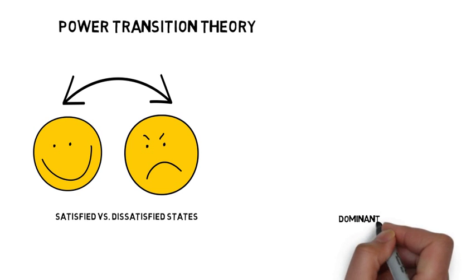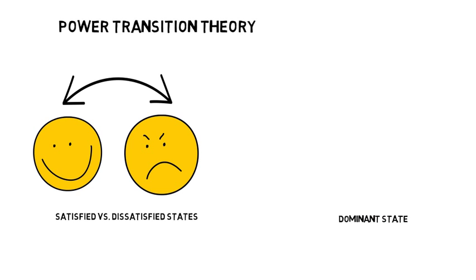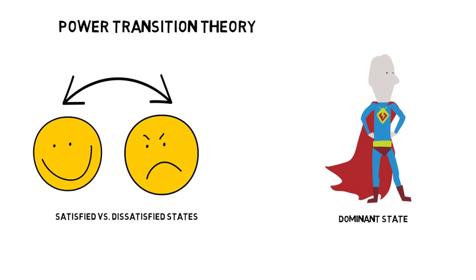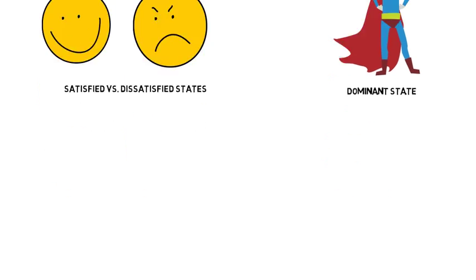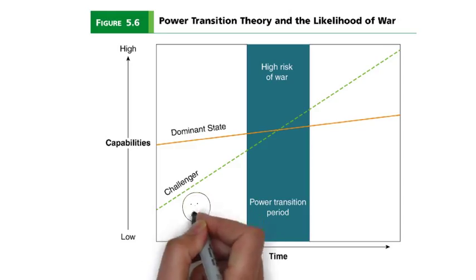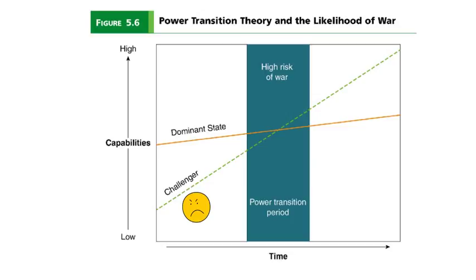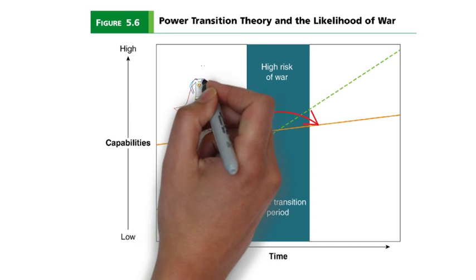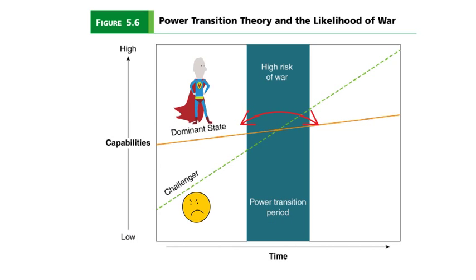Second, instead of operating in an anarchic world, the rules of the international system are largely dictated by the dominant state and other satisfied states that support it. Following from these assumptions, power transition theorists suggest that war is most likely to occur when the status quo, the way the international system operates currently, is being challenged by a dissatisfied state. The transition period whereby the challenging state becomes roughly equal to or exceeds the capabilities of the dominant state presents the highest risk of war, hence power transition theory.